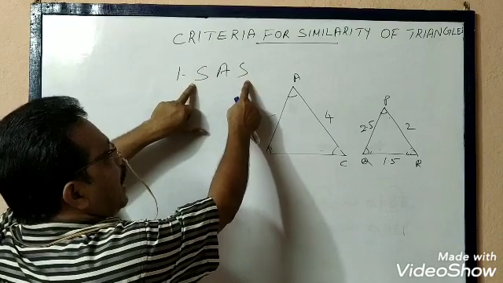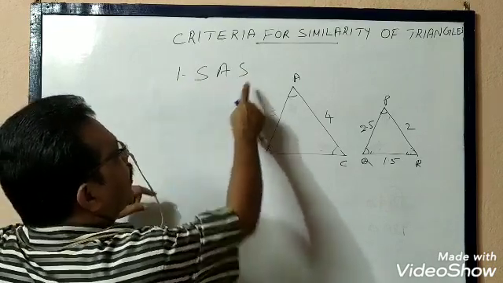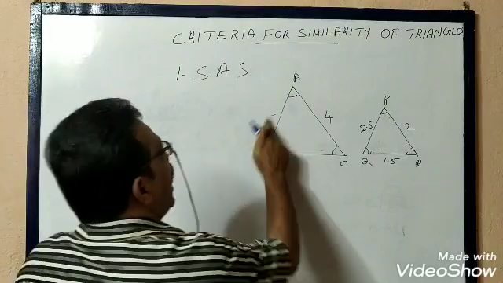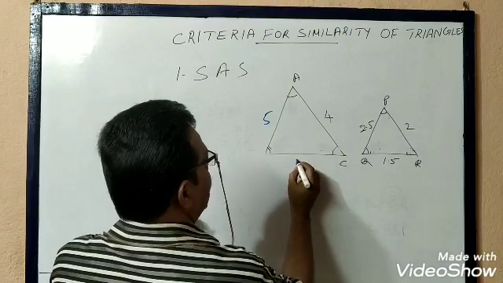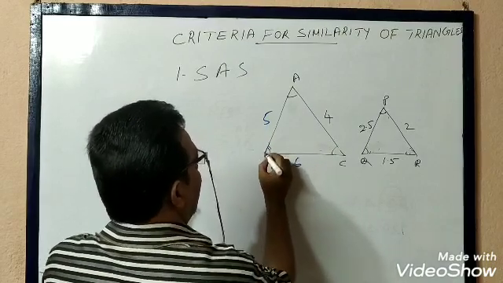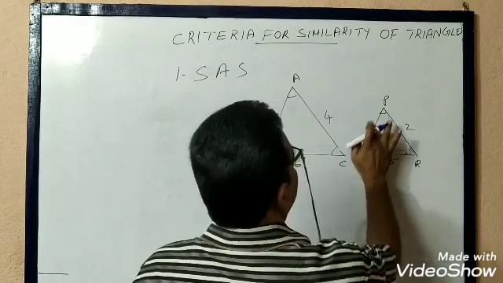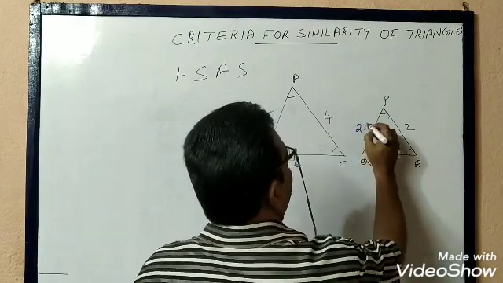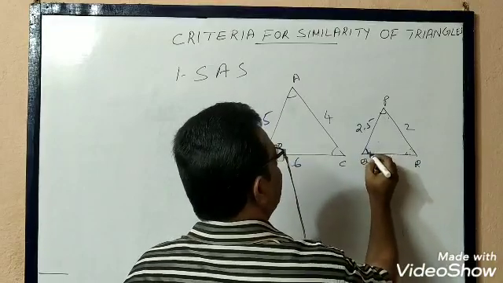Two sides are proportional and included angle are equal. Let us take this is equal to 5 centimeter, and this is equal to 6 centimeter, and this angle is 70 degree, and here it is 2.5, and this one is 3 centimeter, and this is 70 degree.